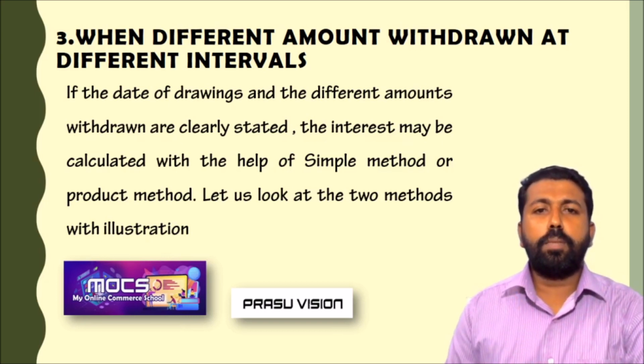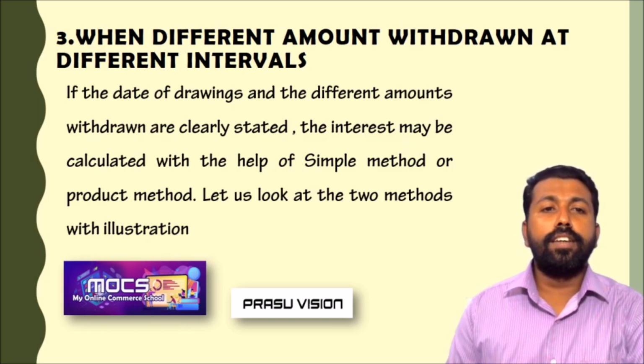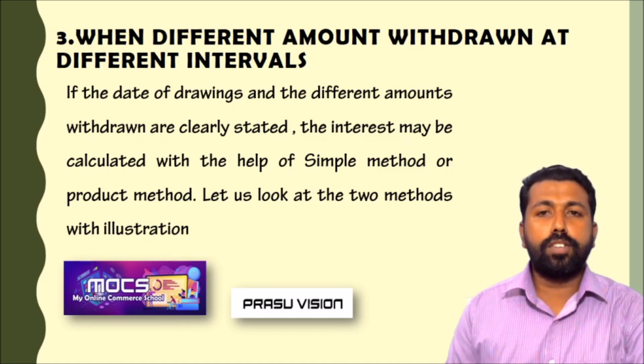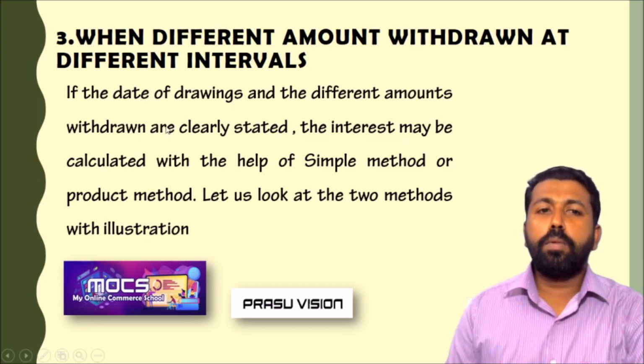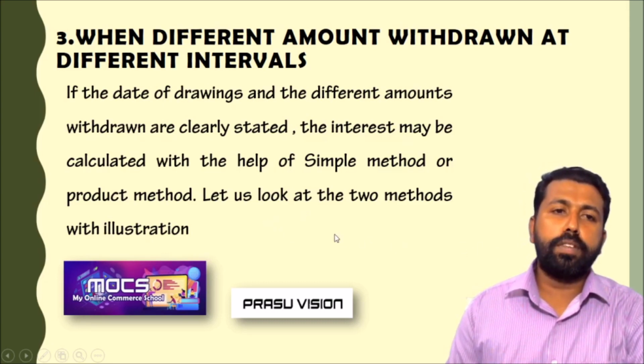Suppose a partner is withdrawing like that, how do we calculate the interest? We can use two methods. When the dates of drawings and the different amounts withdrawn are clearly stated, the interest may be calculated with the help of the simple method or the product method. Let us look at the two methods with the help of the following problems.